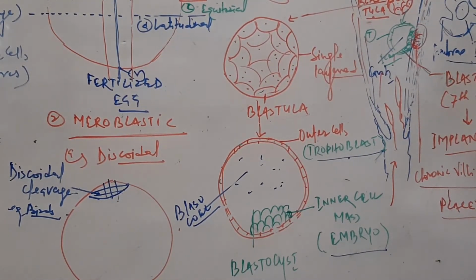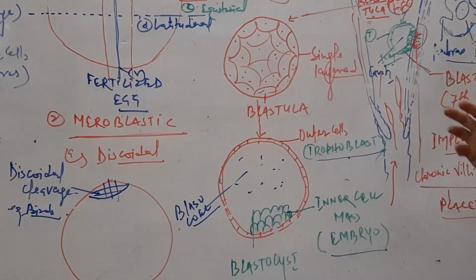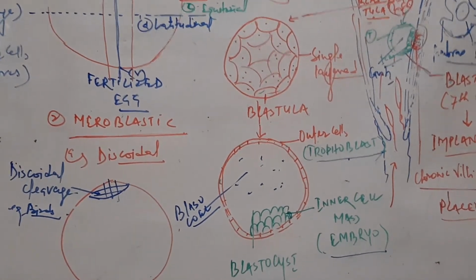Implantation takes place on the 7th day, and during implantation finger-like projections emerge from the trophoblast by the secretion of an enzyme. At that time the zona pellucida gets dissolved, and villi-like structures form, called chorionic villi, which later will develop into the placenta.